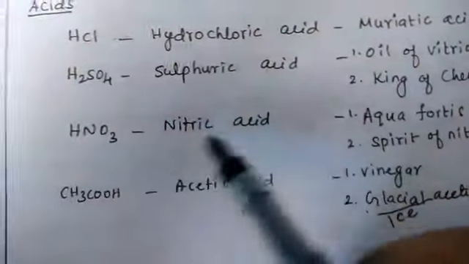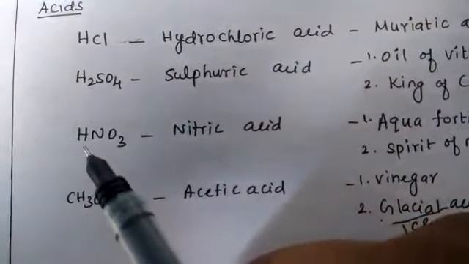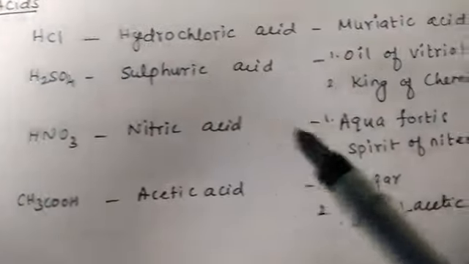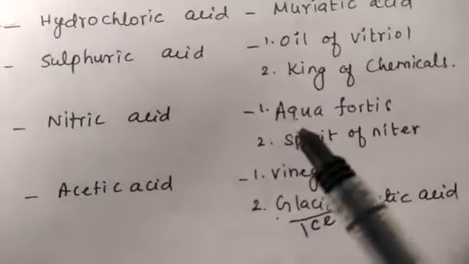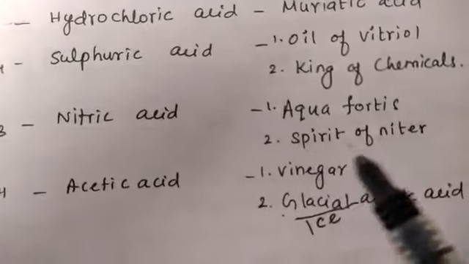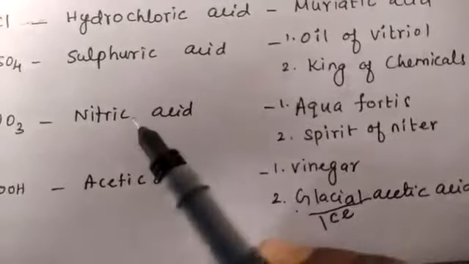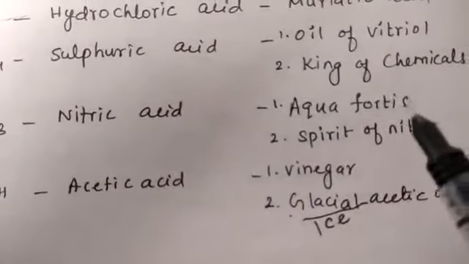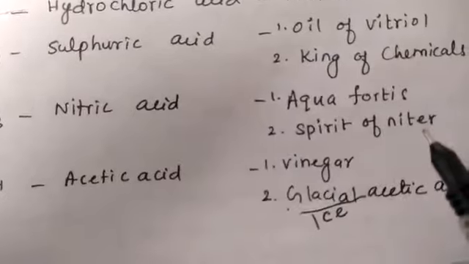And the third one is nitric acid. The formula is HNO3. The scientific name is nitric acid. Other names are aquafortis and spirit of nitre. Aquafortis means nitric acid dissolved in water; aqua means water. That is aquafortis, spirit of nitre.